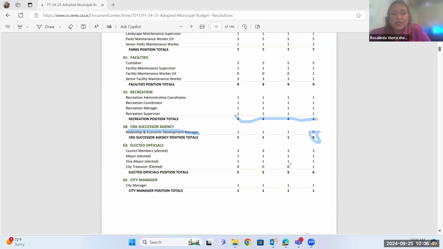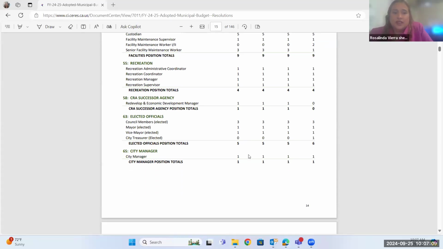So one thing that's changed is the city treasurer went to an elected position. So that number has changed only because it's now an elected position. Okay, but other than that, all of these numbers are exactly the same. And then the same with the account. You'll see that later on in the budget. I'll go over that in a minute.